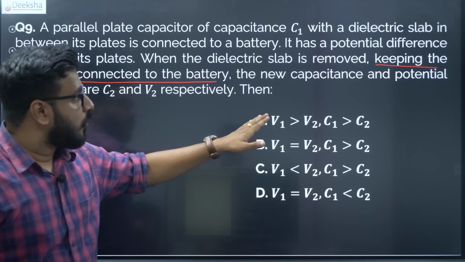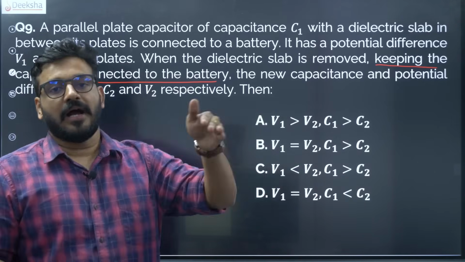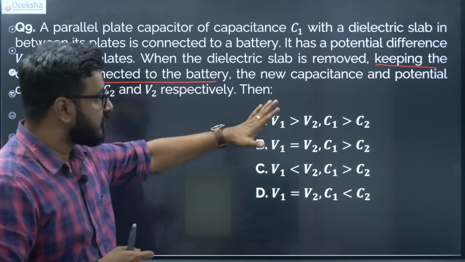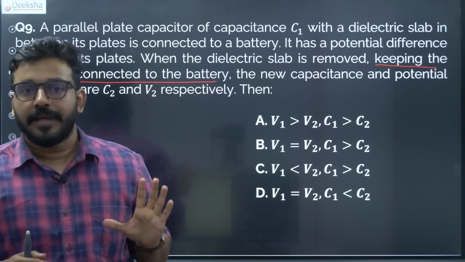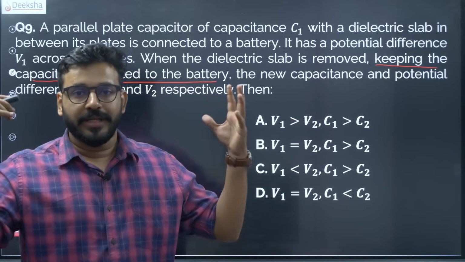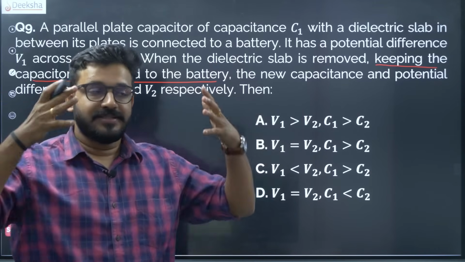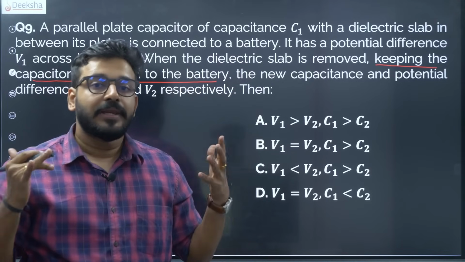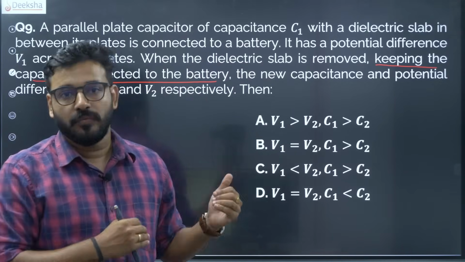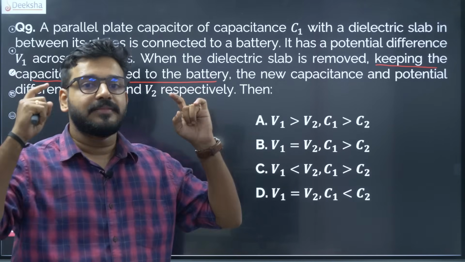So what happens before, without removing the dielectric, and after removing the dielectric? Now one thing, please keep it in mind, always look for this condition. If the battery is still connected, by Kirchhoff's voltage rule, the net potential energy that the circuit has will remain constant. The algebraic sum is 0, that's what it means, right? Kirchhoff's voltage rule. Same applies over here.